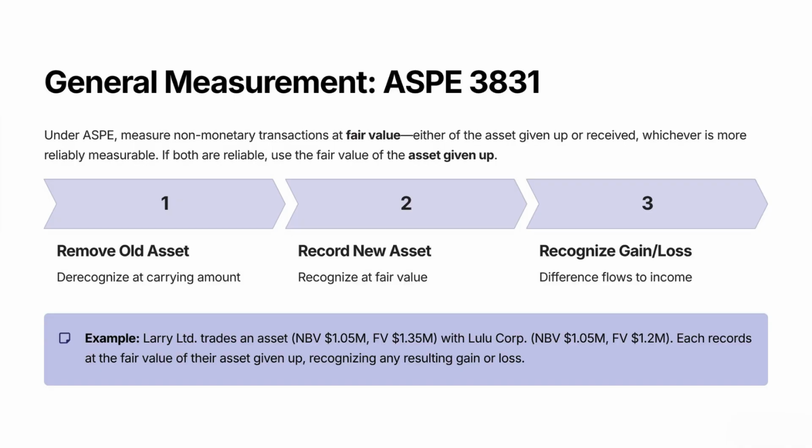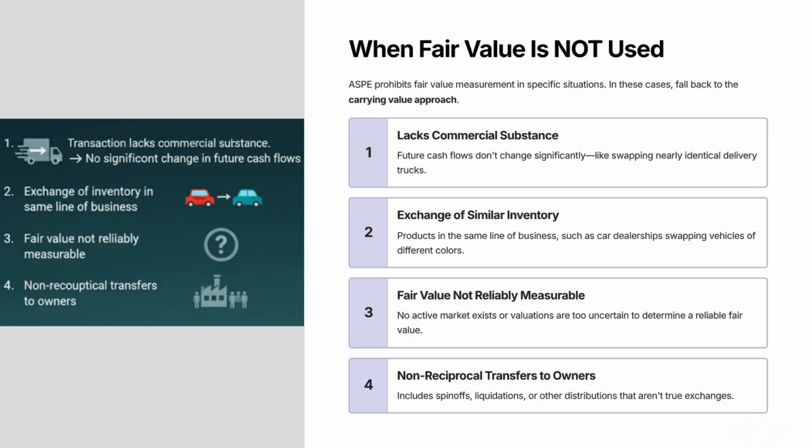But here's where it gets tricky. ASPE doesn't always let you use fair value. So next, let's talk about the exceptions. ASPE prohibits fair value in certain situations. The transaction lacks commercial substance, meaning the future cash flows aren't expected to change significantly. Think of swapping one delivery truck for another almost identical delivery truck. No real change in risk, amount, or timing of cash flows. Or an exchange of inventory or products in the same line of business, like two car dealerships swapping cars of different colors. Still inventory, still cars, same business.